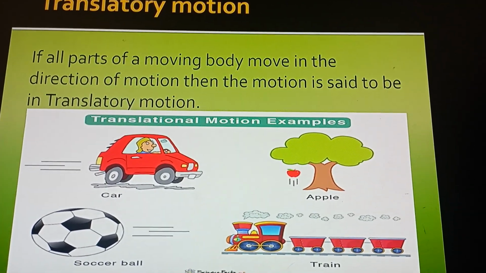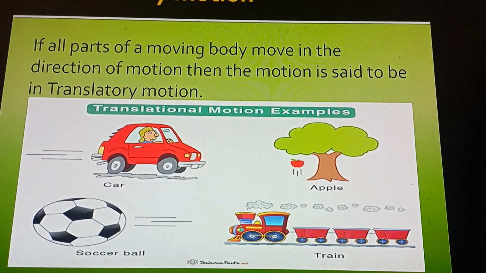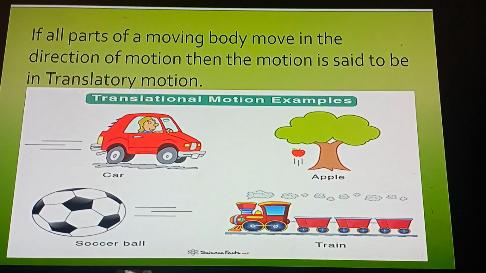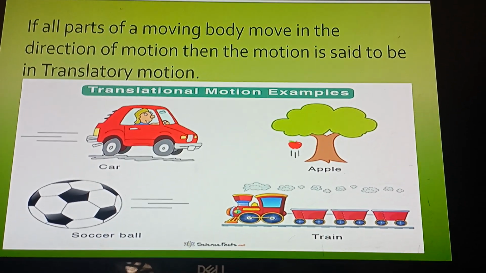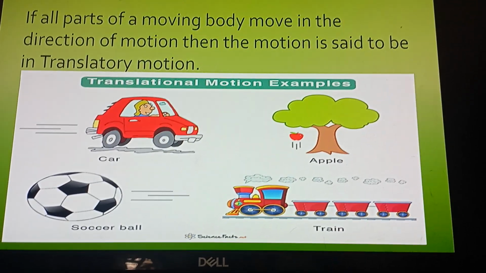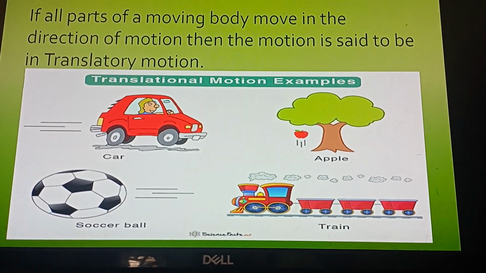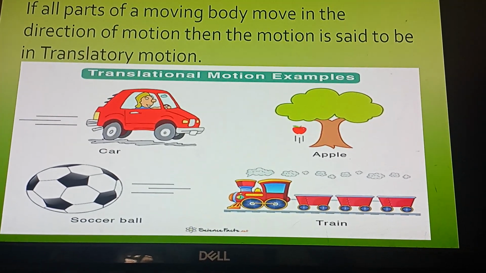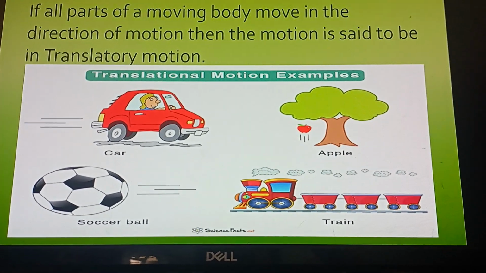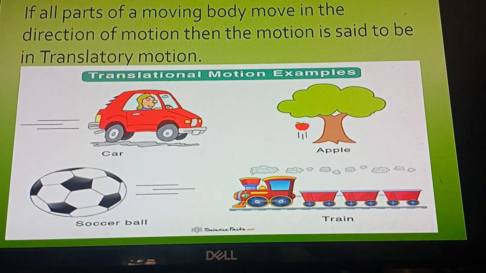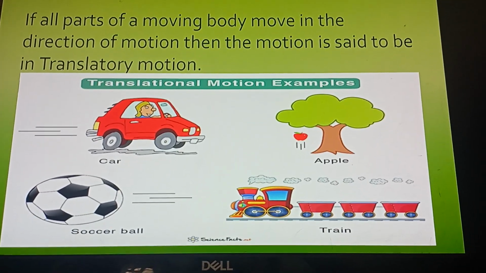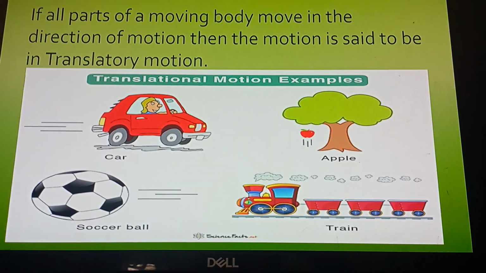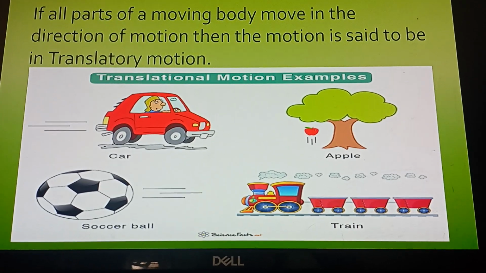See all the parts, wheels, steering, windows, all of them are moving along the direction of the motion. And see here, an apple is falling from a tree. All the parts of the fruit, the leaf and the seeds, all the parts of the body are moving along the direction of motion. The seeds are not going outside or in the other direction. All the parts are moving in the same direction. Here the train is also moving along the direction of the motion. See once again, if all parts of the body move in the direction of motion, then the motion is said